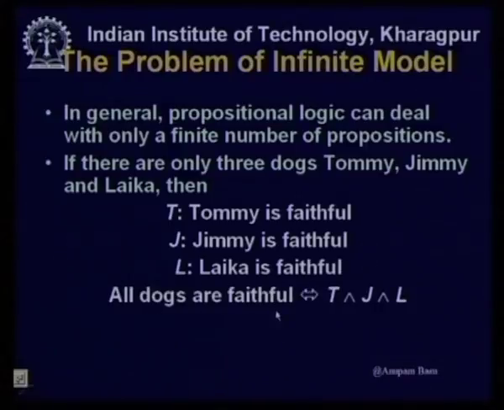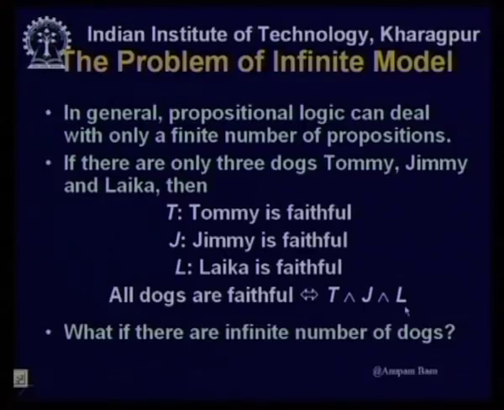Then all dogs are faithful will be T and J and L. If there be a new dog, then how long should we go on? That is not possible. So, that is the finiteness of the statements, and also even for Tommy, Jimmy and Laika, I have to write separate propositions and I have to do this conjunction. That is where the problem of propositional logic lies. So, what if there were infinite number of dogs? I would have faced a problem.